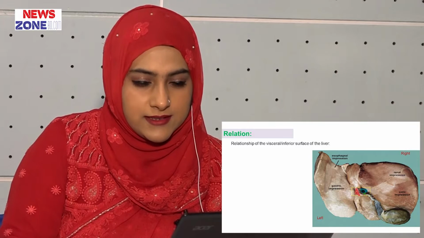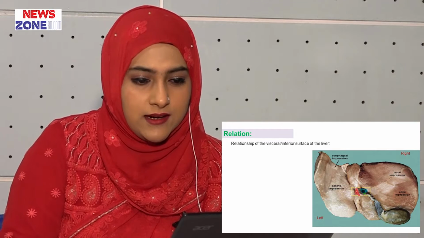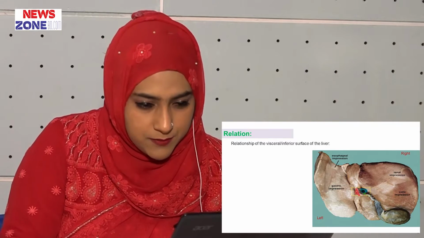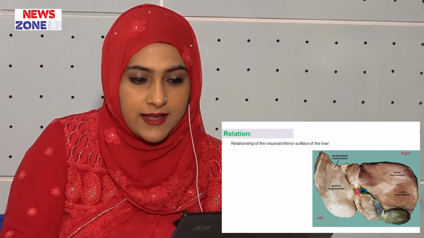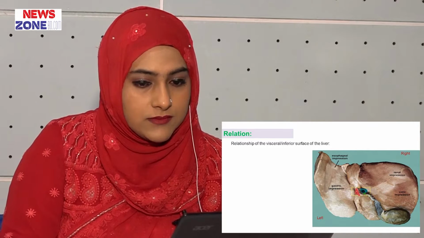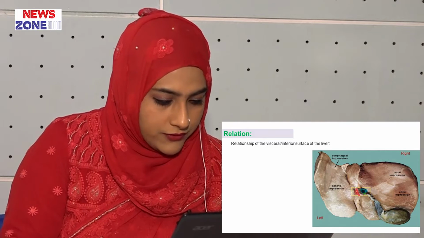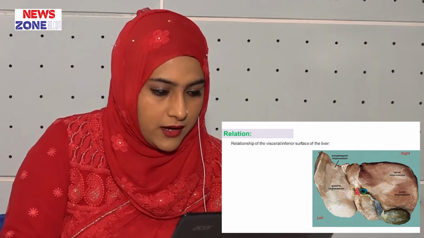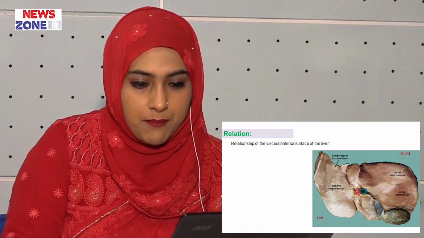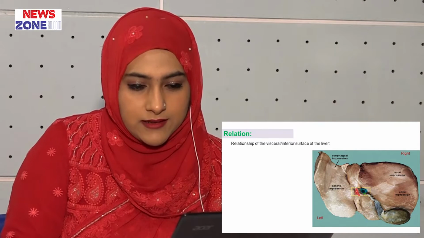Another important surface is the visceral surface, because some important organs are related here. From left to right, in the upper part there is the esophageal impression, and just below it there is the gastric impression, which is related to the fundus and body of the stomach. Just right to that there are the caudate process and the papillary process. Here is the fissure for the ligamentum teres hepatis, here is the porta hepatis, and here is another lobe, that is the quadrate lobe.